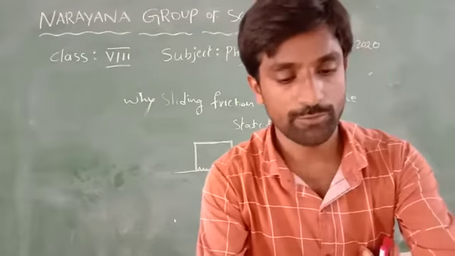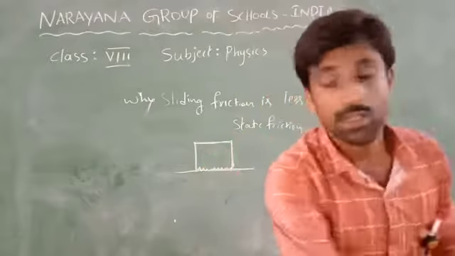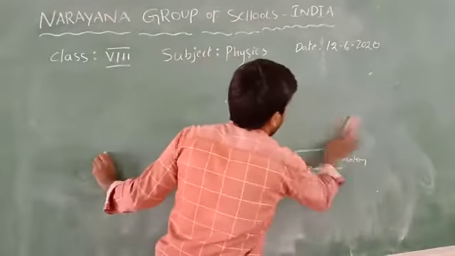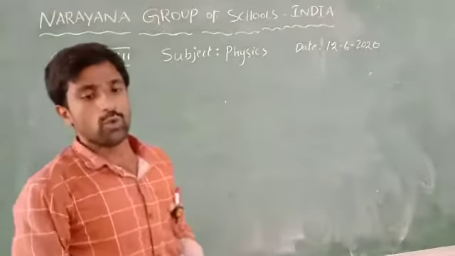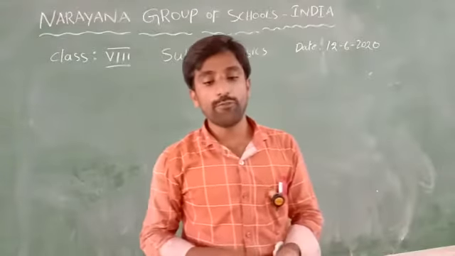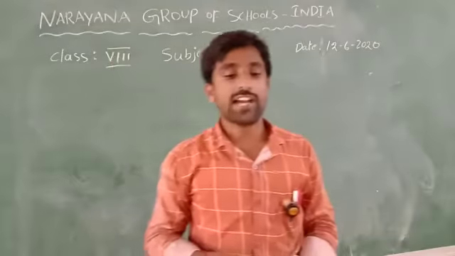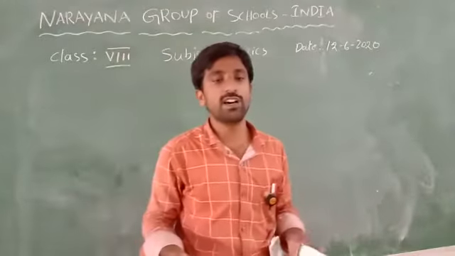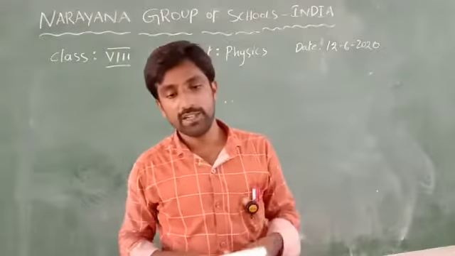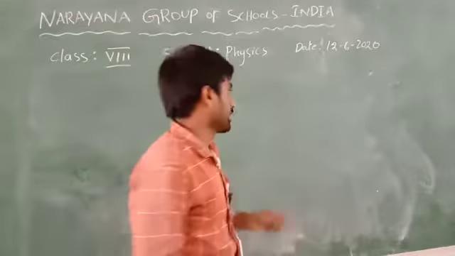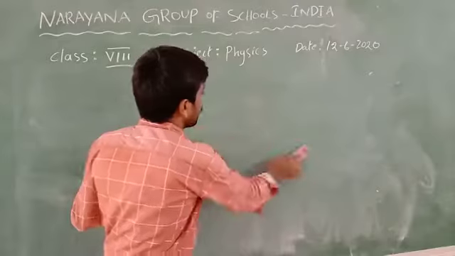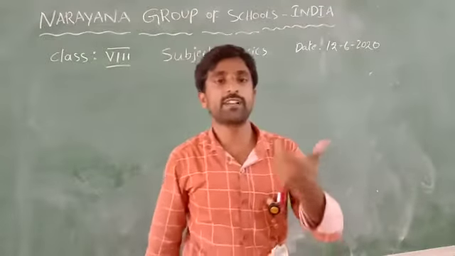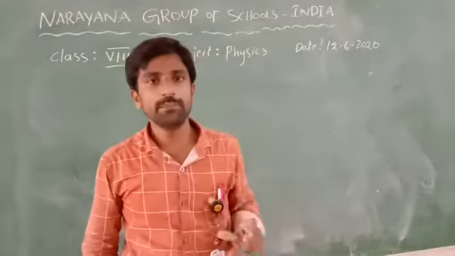And finally, the fifth question. Explain the activity of the nature of friction and the concept of static friction. Our aim is the concept of static friction and the nature of friction.